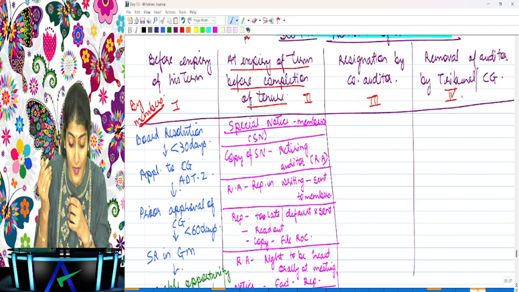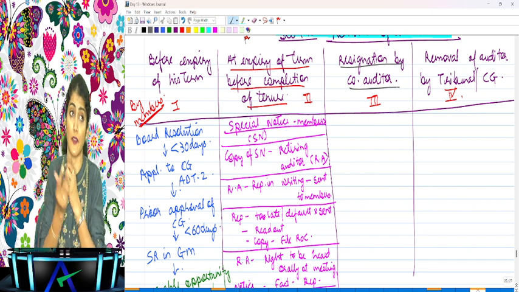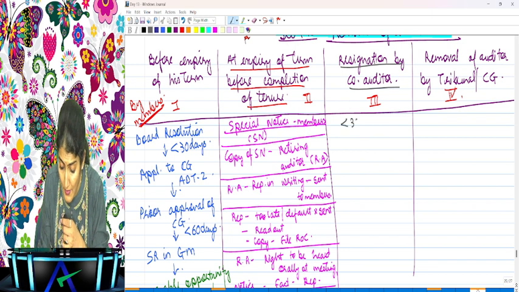Okay, third one, resignation of the company auditor. What if the auditor says, I only want to resign? So the auditor sends a resignation letter. Now what does it say? Within 30 days from the date of resignation.